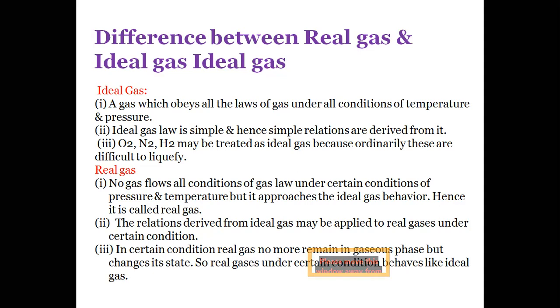Examples of real gases are gases other than hydrogen, nitrogen and oxygen. The relations derived from ideal gases may be applied to real gases under certain conditions. What are the certain conditions? Real gases no longer remain in the gas phase but change their state. So all real gases under certain conditions behave like ideal gases.